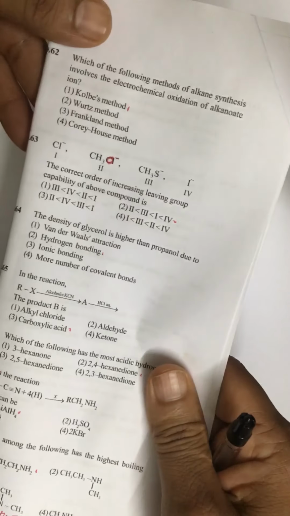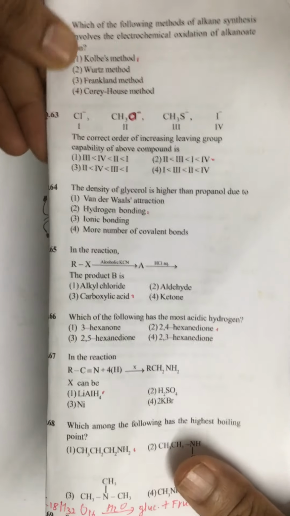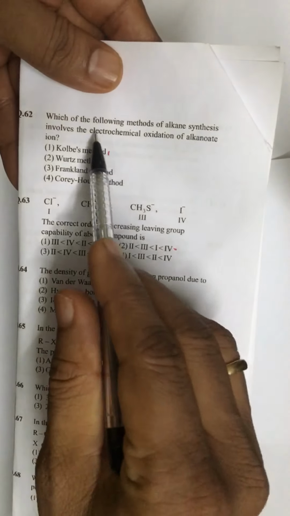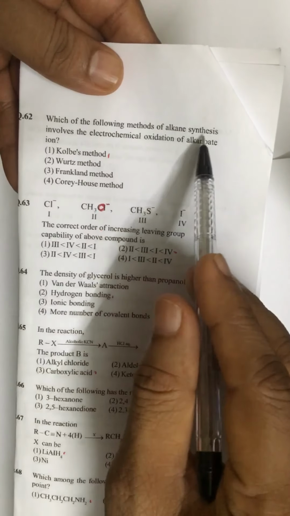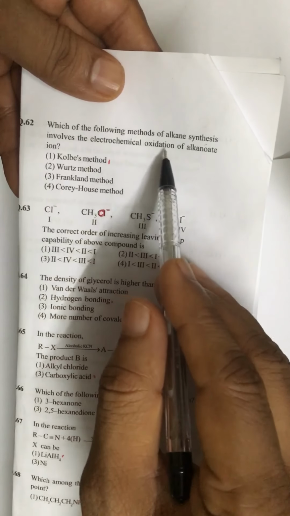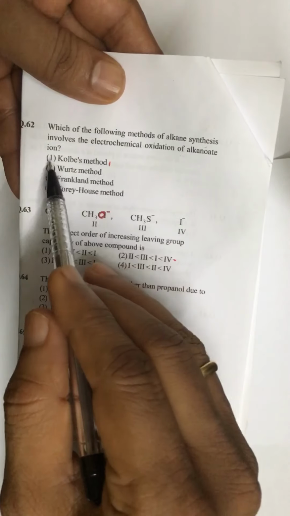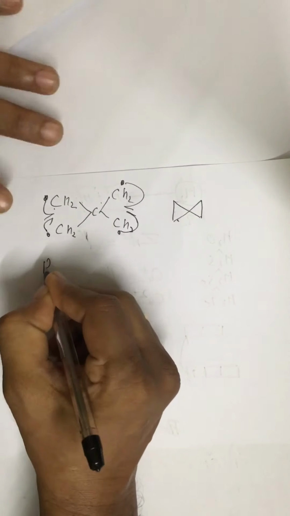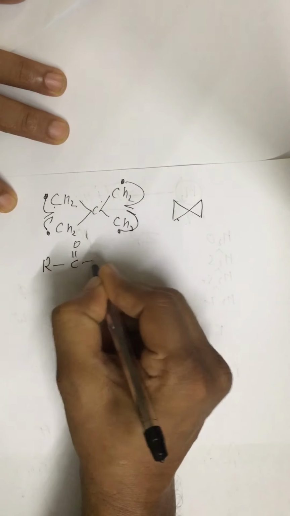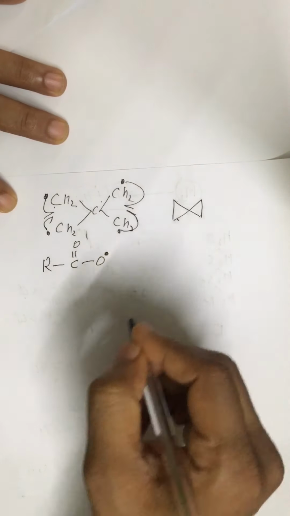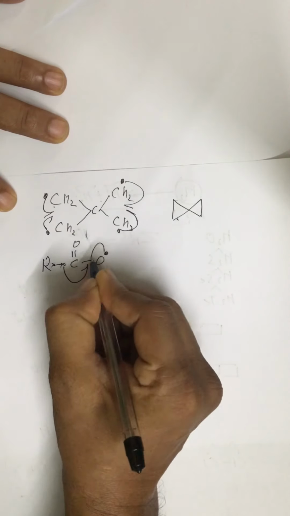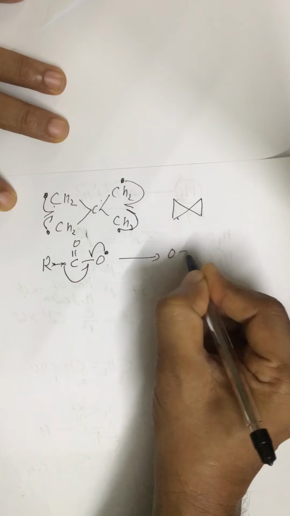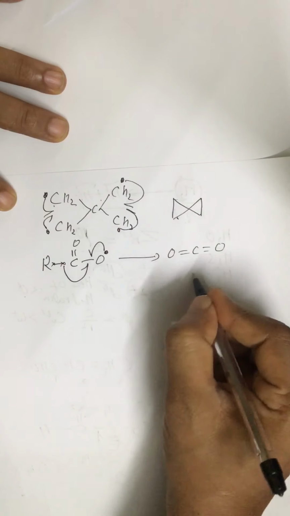Question number 62. Look at question number 62. Which of the following methods of alkane synthesis involves electrochemical oxidation of alkanoate ion? During Kolbe's method, what happens during Kolbe's electrolysis? See, RCOO free radical is obtained, and then in the next step, CO2 is released, and we get R free radical.